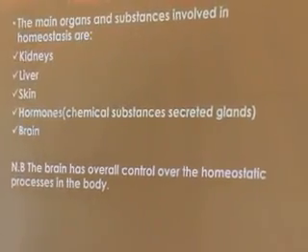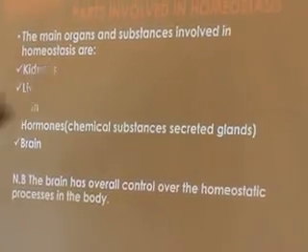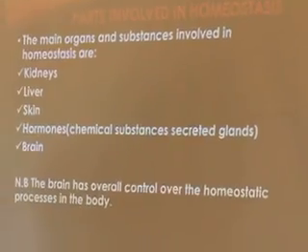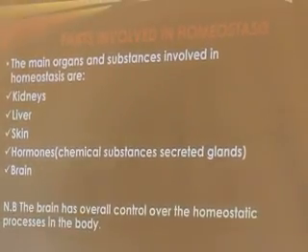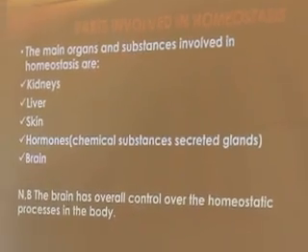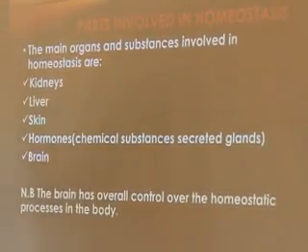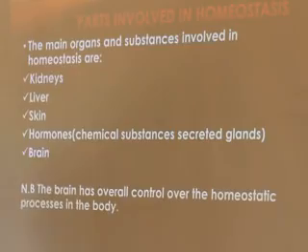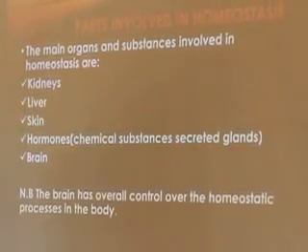Let's go on. What are the parts in the body that are involved in homeostasis? The main organs that are involved in carrying out homeostatic activities include what we call the kidneys. We have 2 kidneys in the body. We have the liver carrying out homeostatic processes.